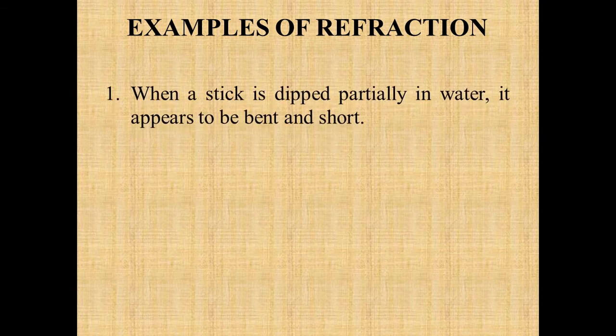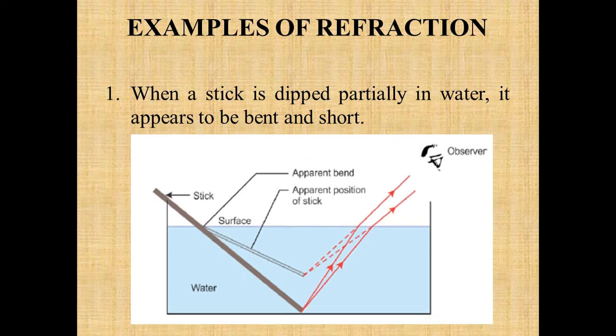Let's see a few real life examples of refraction. Suppose a stick has been dipped partially in water. When you watch the stick from outside, what happens? It appears to be bent and short. This is actually the stick, and this is the apparent position of the stick. And why is it being seen like this?